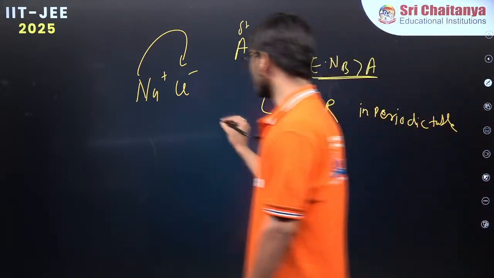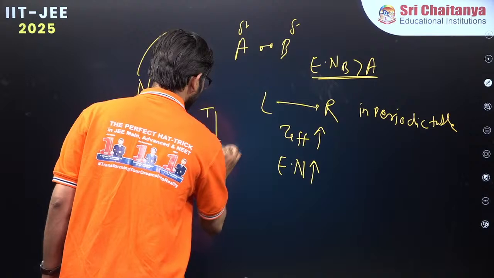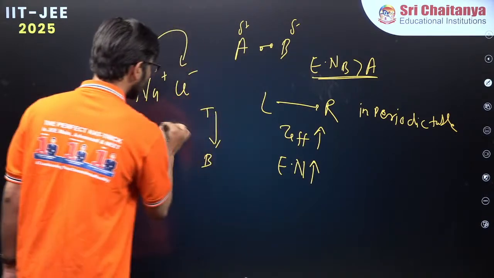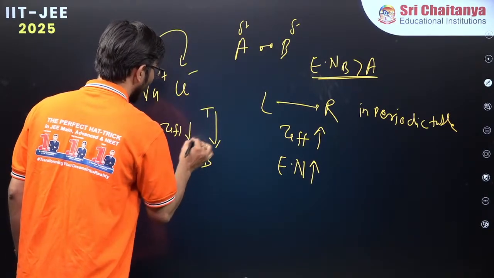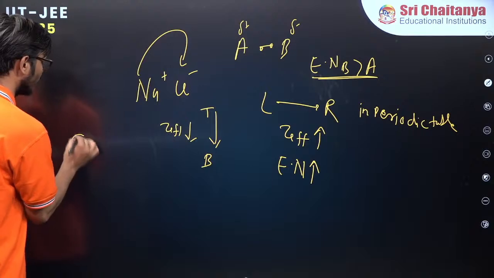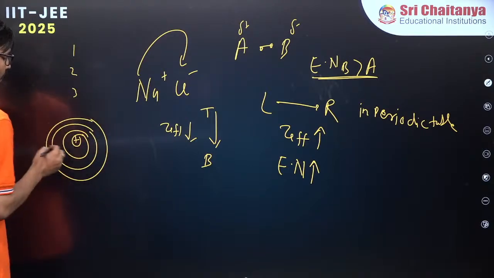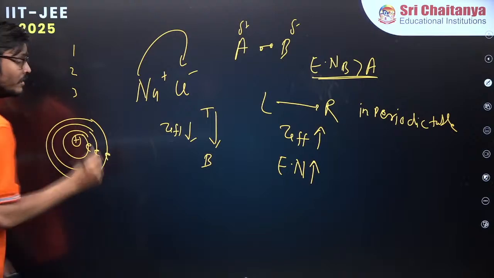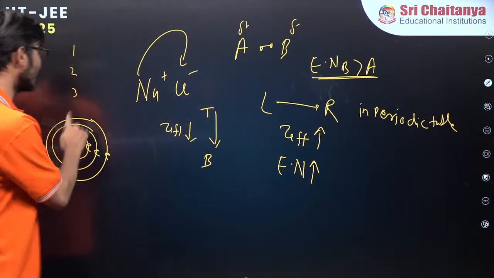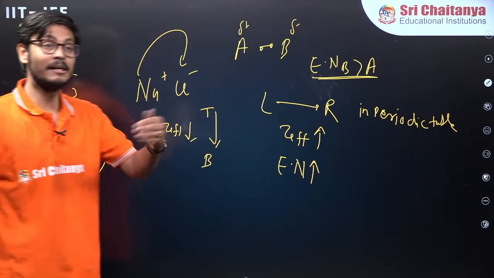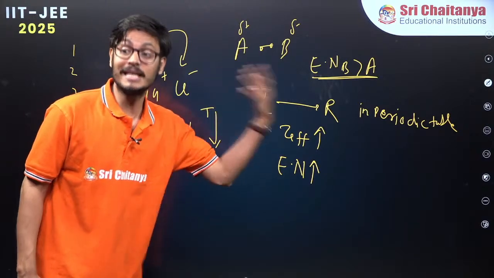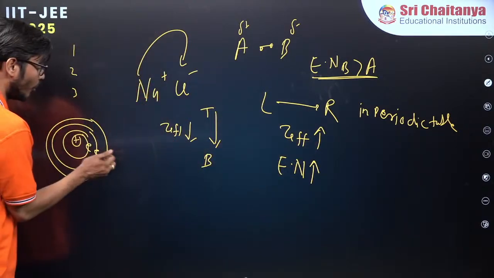And as you go top to bottom in the periodic table, effective nuclear charge will decrease. Why will it decrease? Now you see, as I told you, first period, second period, third period means electrons are being filled in the next period. Next period means next orbit. So first, second, third, fourth, fifth, sixth, like that it is happening. So what will happen?